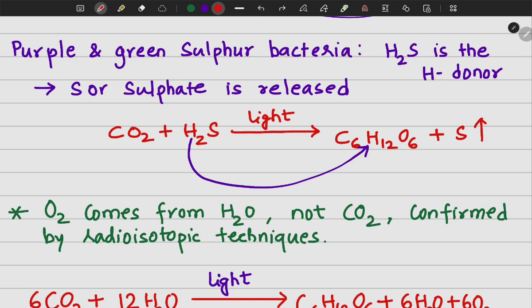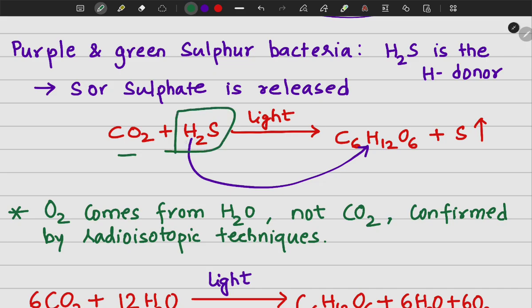Alright, so this is the chemical equation when the green and the purple sulfur bacteria carry out photosynthesis with the help of hydrogen sulfide. So carbon dioxide combining with H2S.